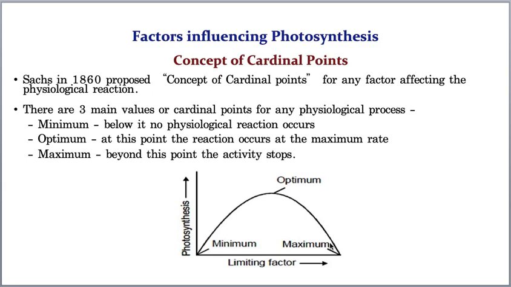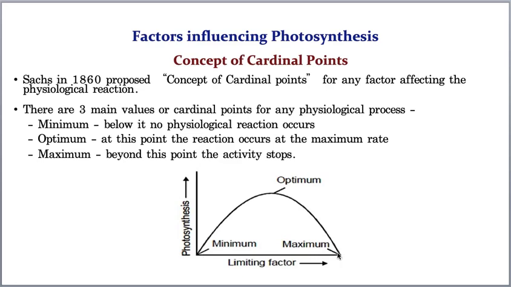That means any limiting factor, of course I have taken carbon dioxide. Let us take light. For example, if the light availability is very less, then photosynthesis does not take place. Now let's say light availability is too much, that means more amount of light is available, then also the rate of photosynthesis is very less. You can see both sides, right? Here no photosynthesis and here also there is no photosynthesis.